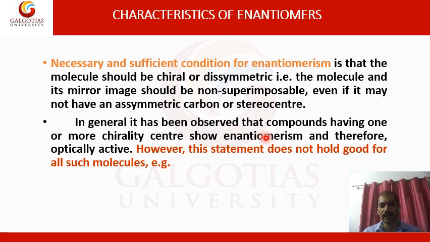There are many other factors, such as restricted rotation due to the arrangement of the atoms, or the presence of a bulky group, where enantiomers, or non-superimposable optically active compounds, can be seen in a number of molecules, like biphenyls and allenes. We have already discussed that in a previous discussion.